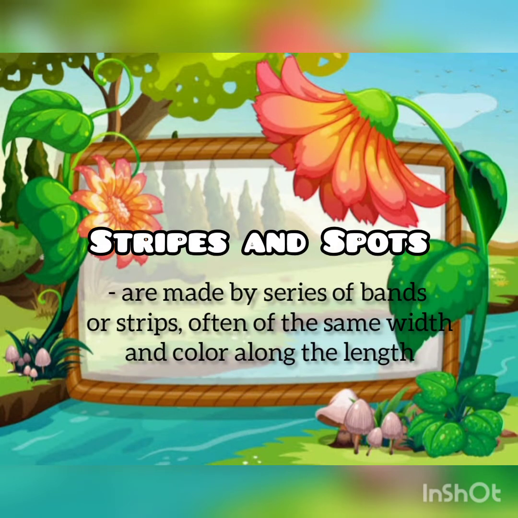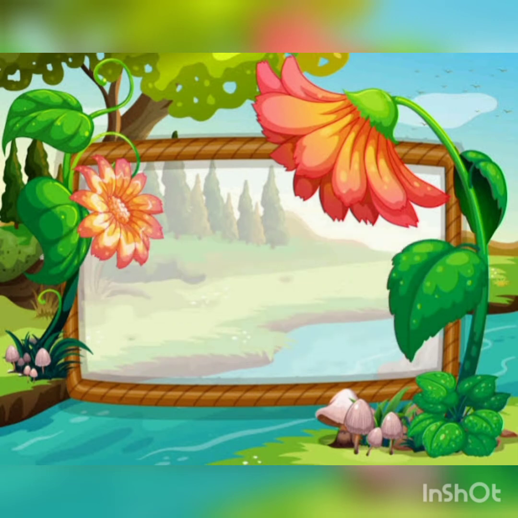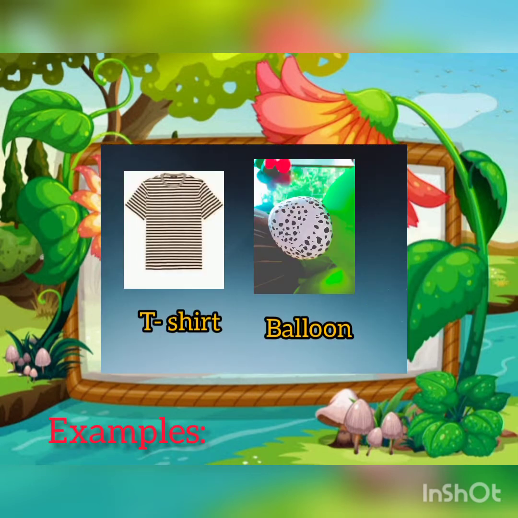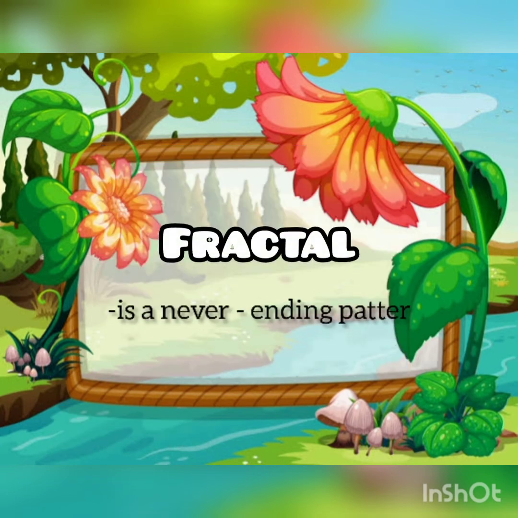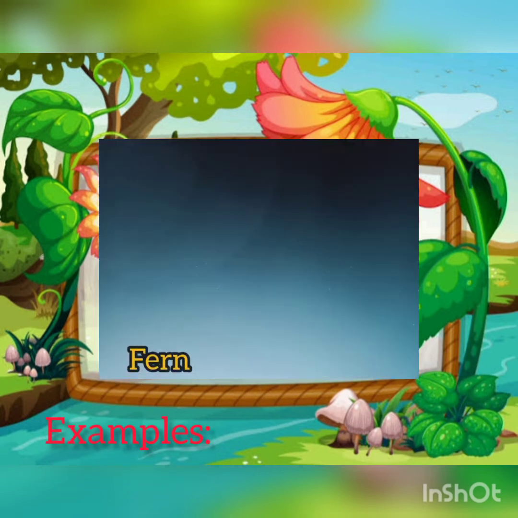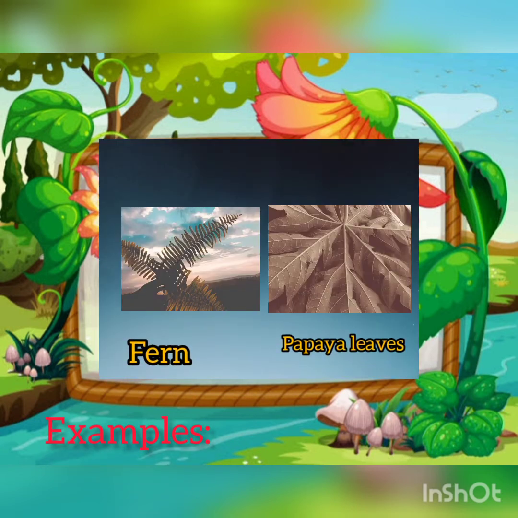Stripes and spots are made by series of bands or strips, often the same width and color along the length. Examples are t-shirt and balloon. Fractal is a never-ending pattern. Examples are fern and papaya leaves.